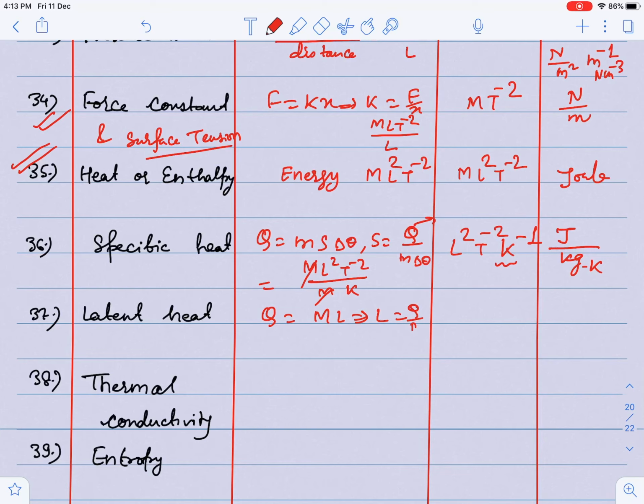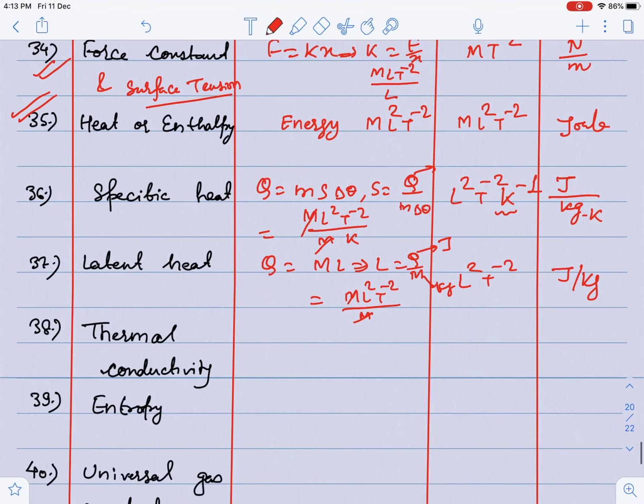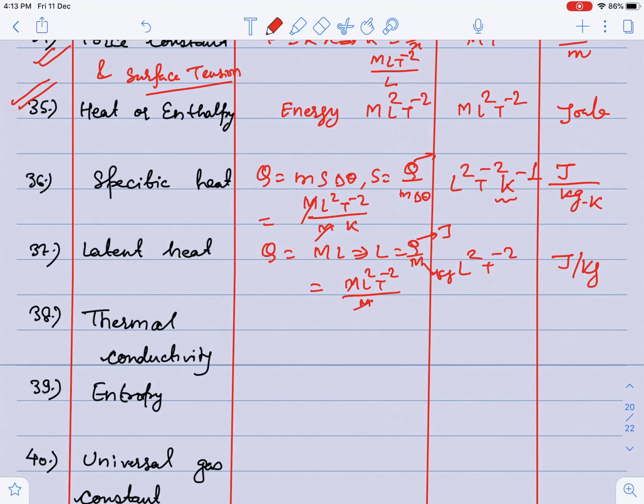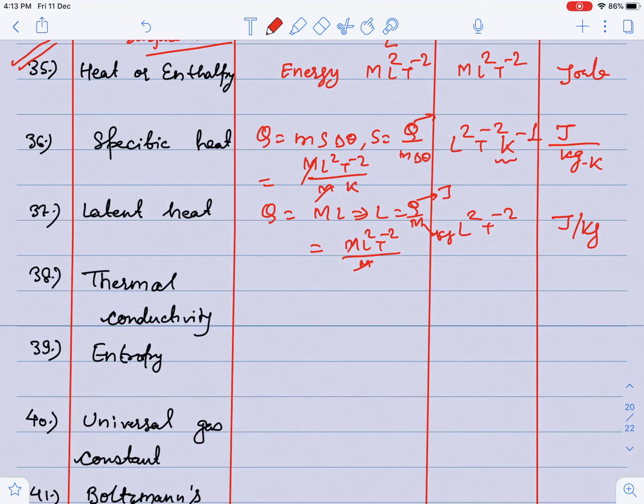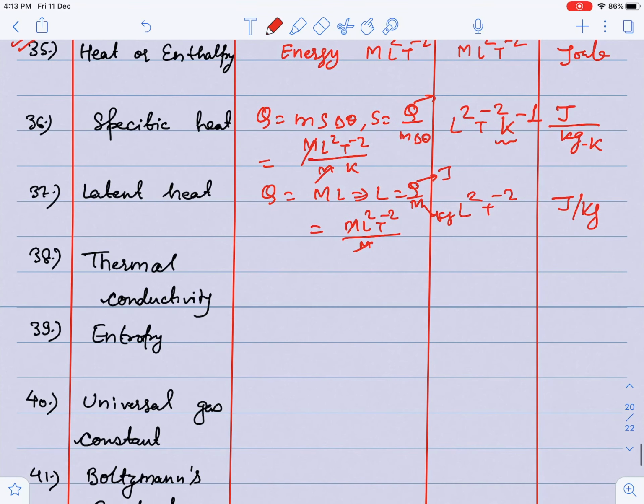Latent heat. You know that guys, Q is equal to M into L. So L is latent heat, Q by M. So simply I can write ML^2 T^-2 upon M. So M and M cancel. L^2 T^-2. So joule per kilogram. Why guys? This is joule and this is kilogram. That is why I have written joule per kilogram. Thermal conductivity.